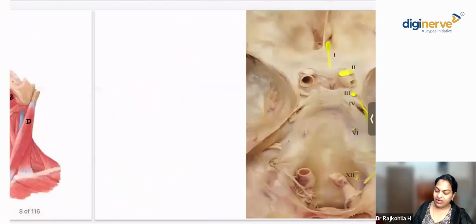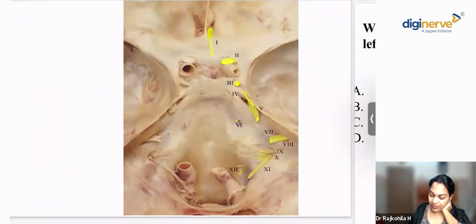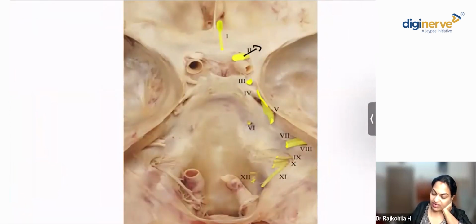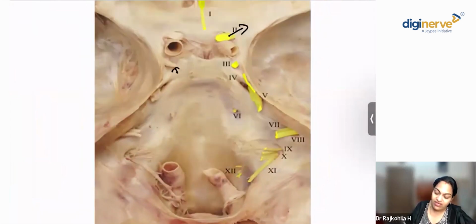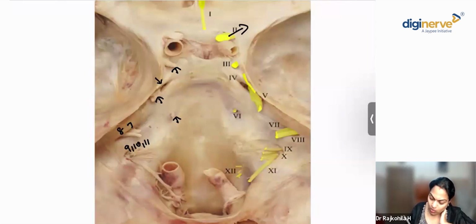I'll show you a nice bigger image here. You can see it better, right? So the optic nerve. Okay, this is again a very important question. Cranial nerves in the skull. The oculomotor nerve. This is the fourth nerve. This is the fifth cranial nerve, the thickest of all cranial nerves. You can make out the sixth, seventh, eighth, 9, 10, 11 in the jugular foramen. And over here, these are the rootlets of the 12th cranial nerve.